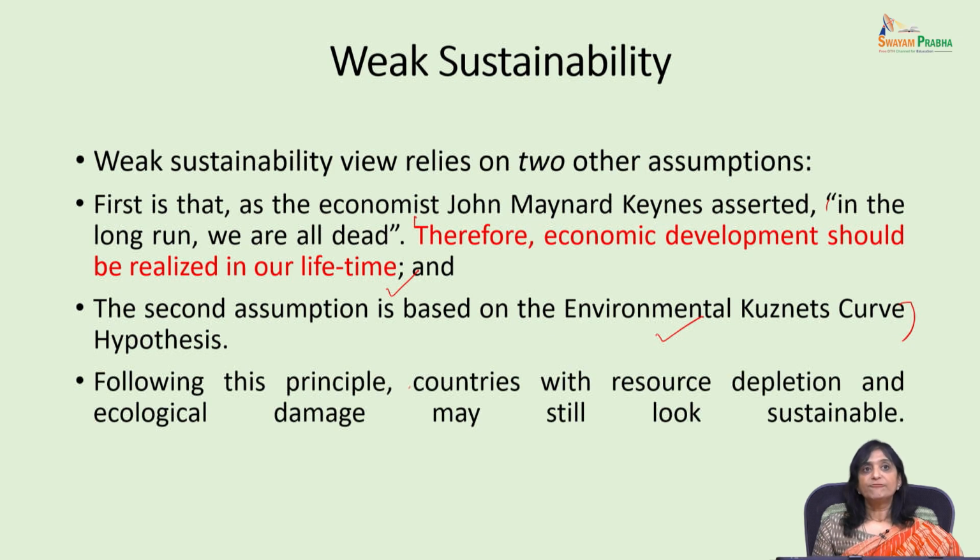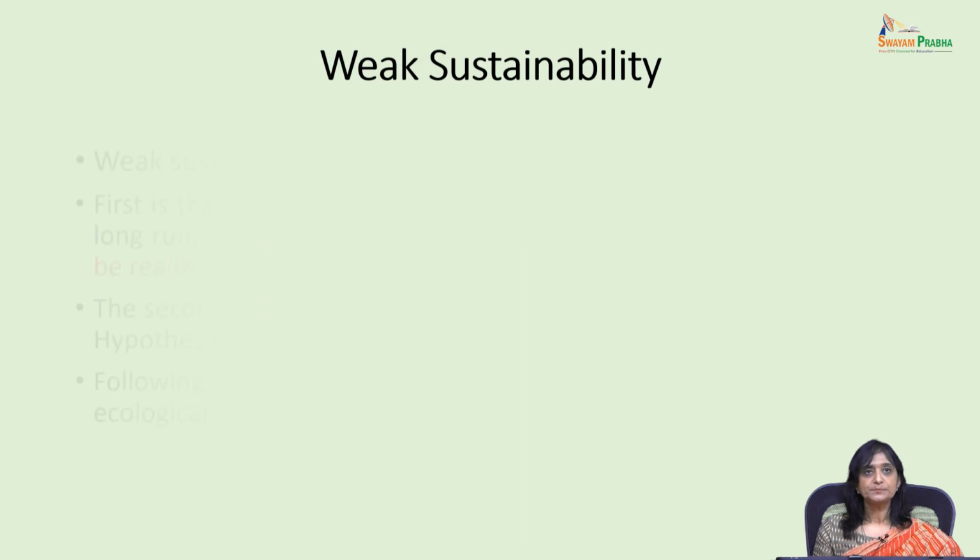Then, following this principle, countries with resource depletion and ecological damage may still look sustainable. No matter how much resource depletion and ecological damage a country has, because that natural resource damage is compensated by man-made capital, the country will be sustainable.